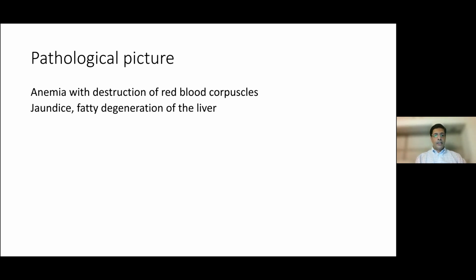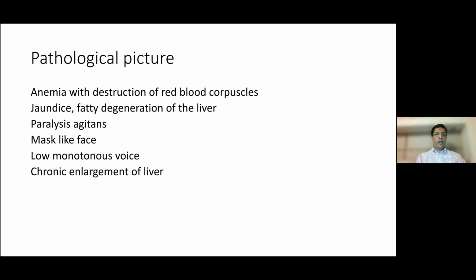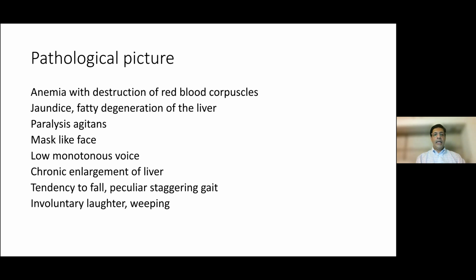Jaundice, fatty degeneration of the liver, paralysis agitans. Wilson's has this, right? So the neurological presentation of Wilson's is psychiatric and extrapyramidal. Mask-like face, low monotonous voice like Parkinsonism. Chronic enlargement of the liver, tendency to fall with a peculiar staggering gait. Involuntary laughter or involuntary weeping.